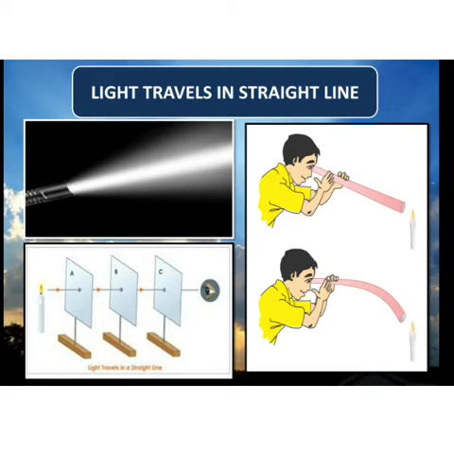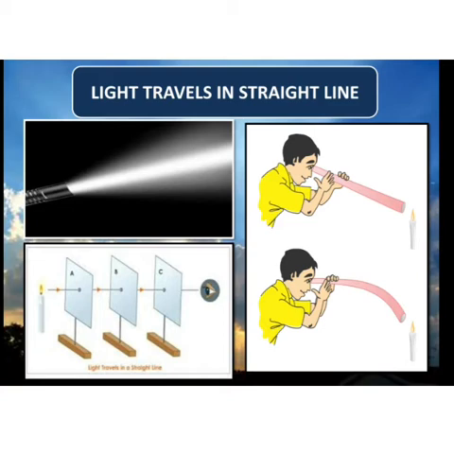You can also try this. Take a straight tube and try to see from that. What do we see? We see the light entering in. But if we take any bent tube, then we will see it will be all dark. So this shows that light travels in a straight line. Then another activity is there.